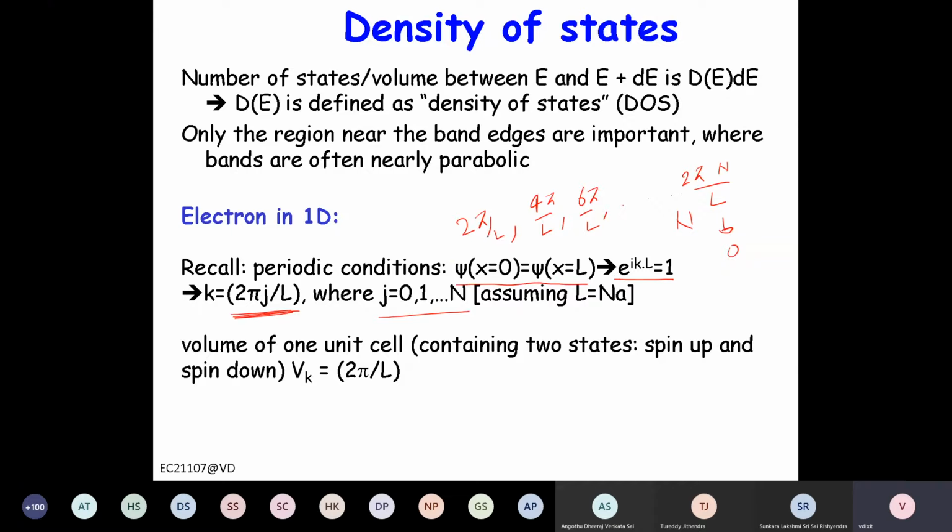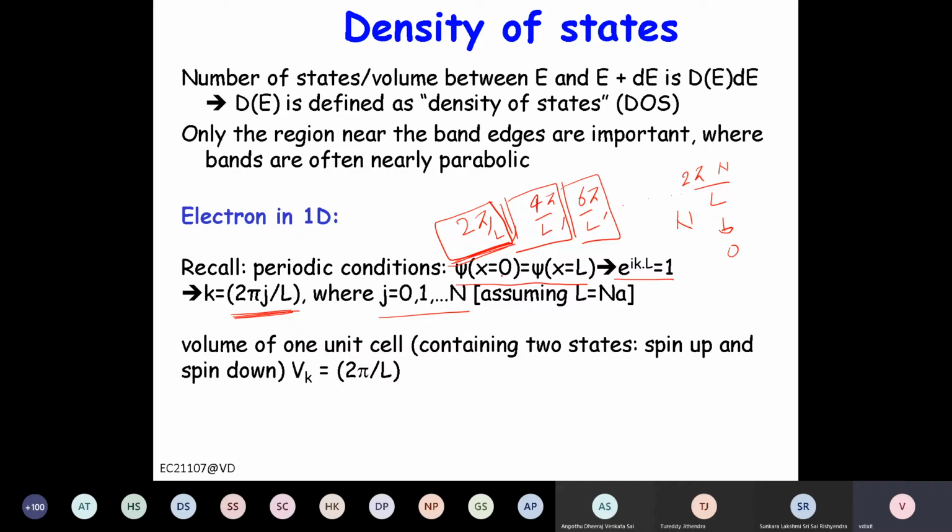Now, if each energy state, or each discretized k vector, occupies a region in reciprocal space, a region of length 2 pi by L, right?